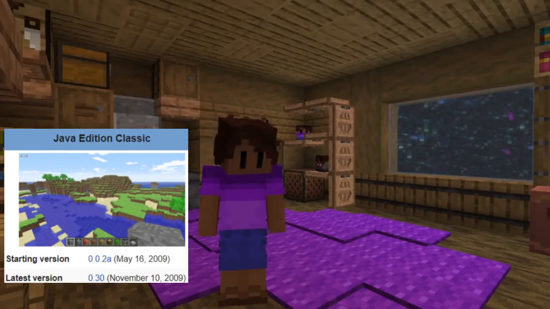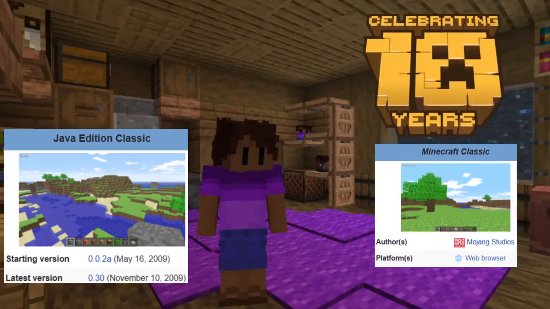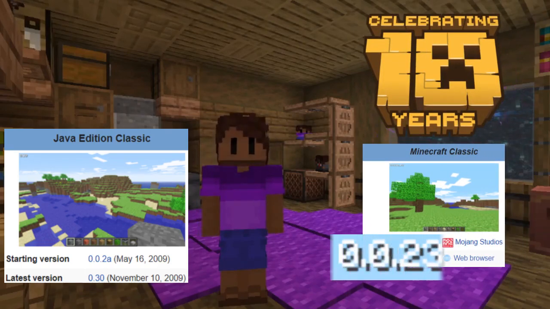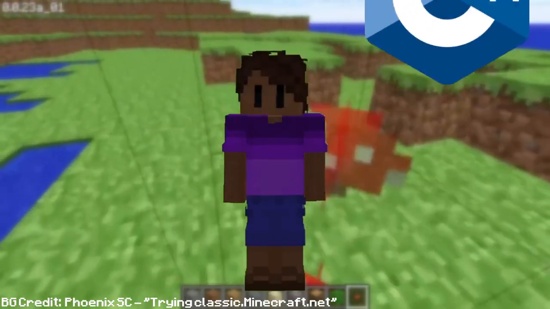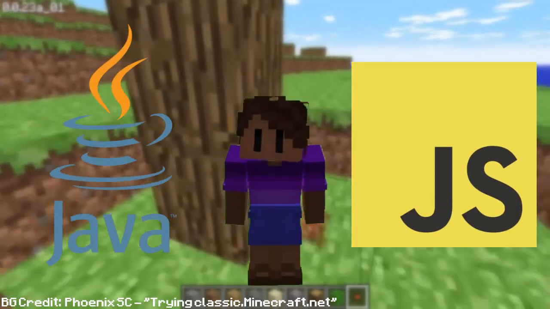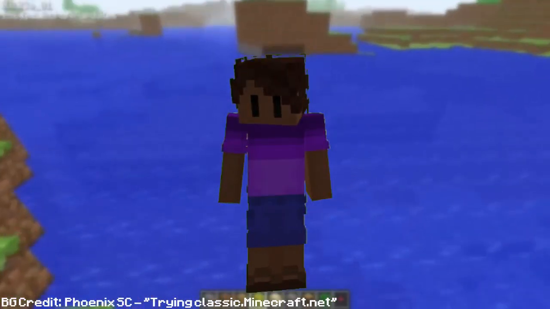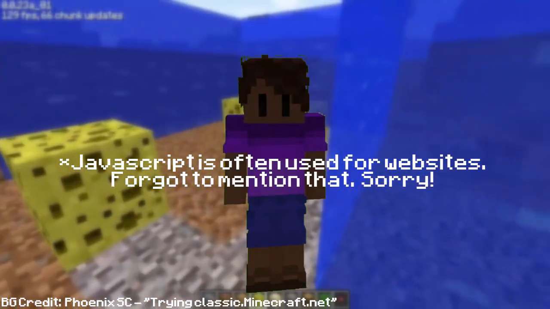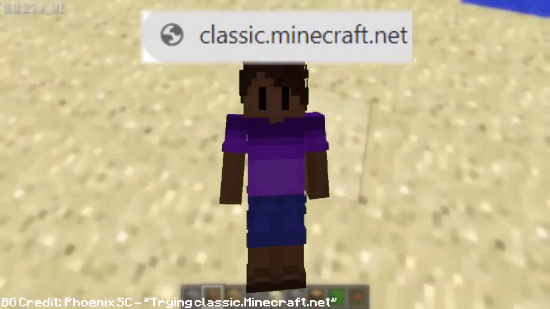However, on May 7, 2019, to celebrate the 10-year anniversary of Minecraft, Mojang released a remake of Classic 0.0.23a_01. This is the only edition of Minecraft not written in C++ or Java, instead being written in JavaScript, which, in case you don't know, Java and JavaScript are completely different languages despite having similar names. This was written in JavaScript as it was made to be released on the Minecraft.net website. Also, it's still up. Go to classic.minecraft.net. You don't even need to own Minecraft to play it.